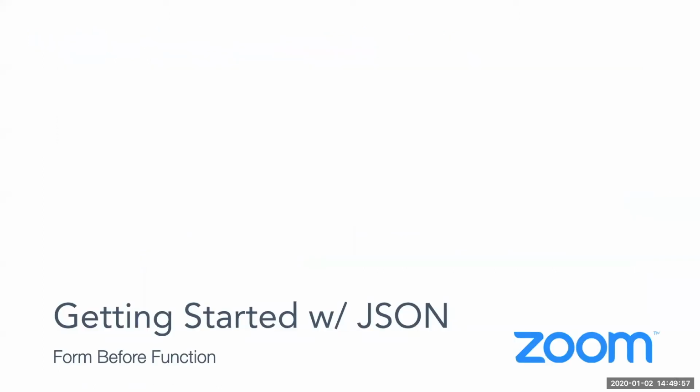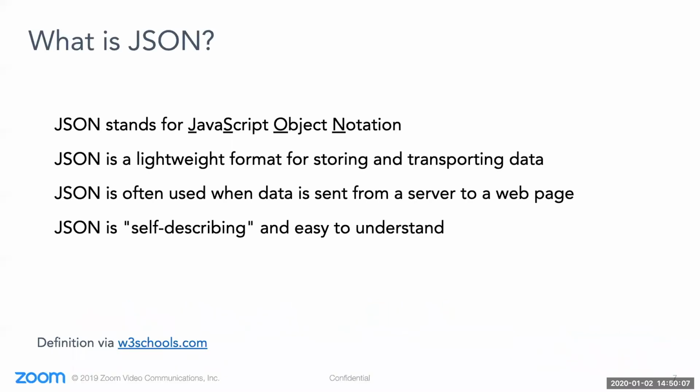JSON probably looks like the most complicated part of this process, so let's take a look at what JSON is and how it works to ensure you're comfortable working with it. JSON is JavaScript Object Notation and is very common on the web. It's usually used to send sets of information between two different systems like a server and a web page. JSON is called self-describing, meaning that it is relatively easy to read and understand what sections are doing inside the file.